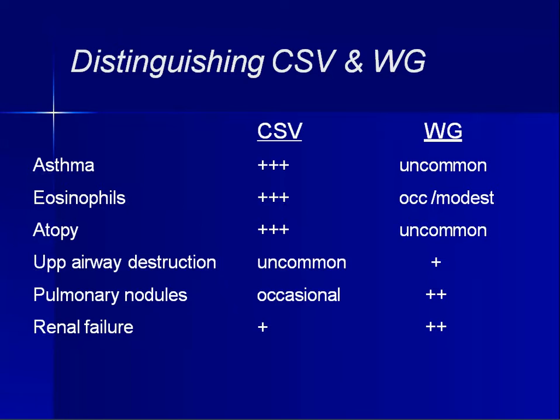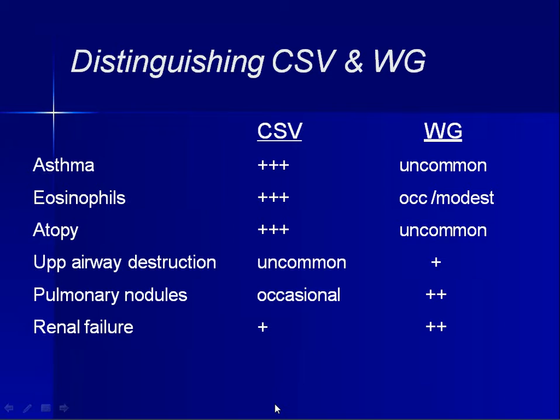So as we were discussing previously, normally Churg-Strauss vasculitis and Wegener's granulomatosis is one of the differential diagnoses because of the clinical presentation sometimes. So the patient will be having asthma in both of them, but asthma preceding the disease you will be seeing in Churg-Strauss vasculitis, but it is very uncommon. And eosinophilia is present in both of them, but is very high in Churg-Strauss vasculitis, whereas it is modest in Wegener's granulomatosis. And the atopy, that is reaction to foreign things, you will be seeing in Churg-Strauss vasculitis, whereas in Wegener's granulomatosis it's uncommon.